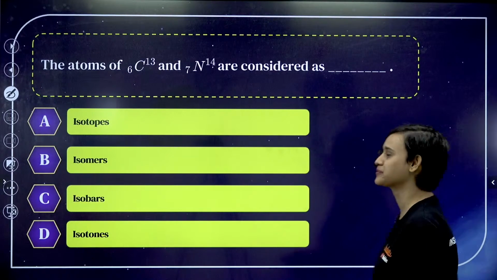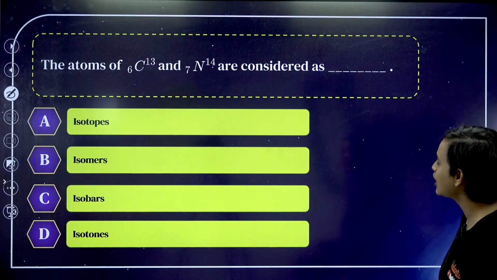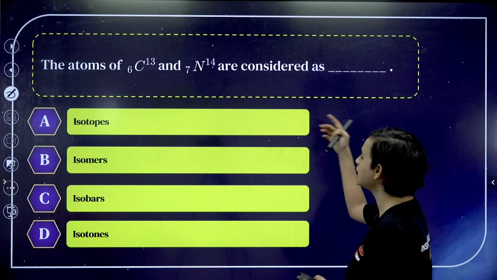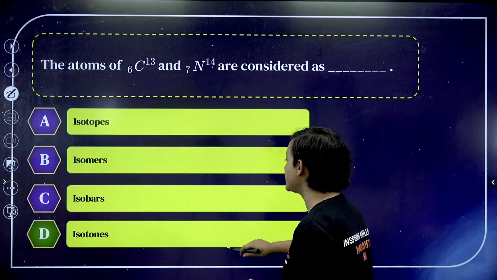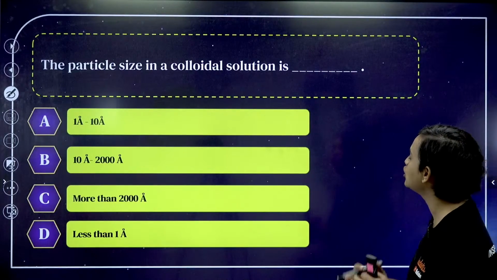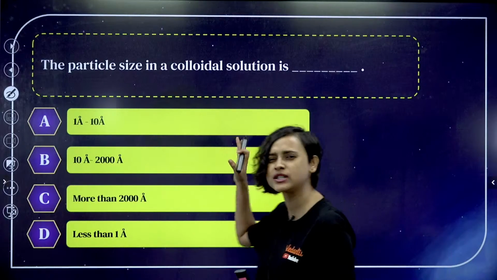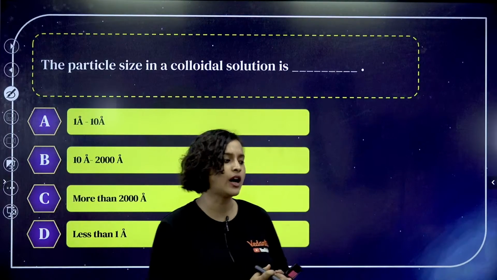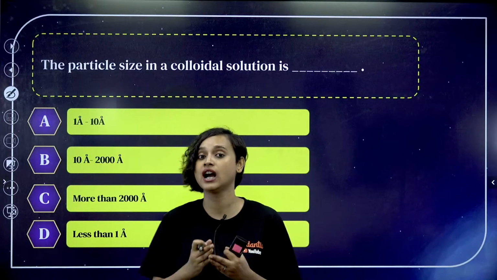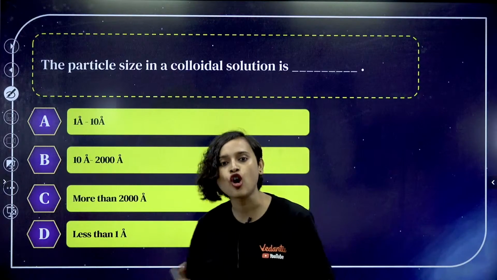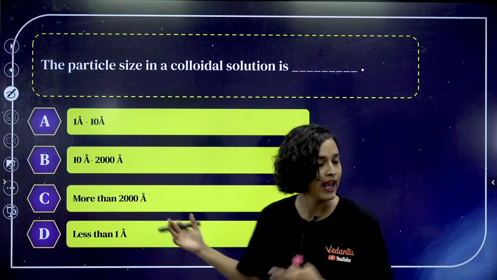Chalo, okay, alright. So the atoms of carbon 13 and nitrogen 14 are considered to be obviously isotones, isn't it? Yes, we know this. The particle size in a colloidal solution. Okay, this is from solution. I'm not expecting a solution question because solution is not a part of the reduced syllabus. However, by any chance, if one or two questions come, it should not be out of syllabus for you. Hence, let's take a look at it.